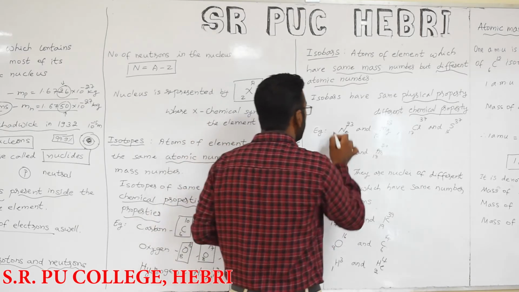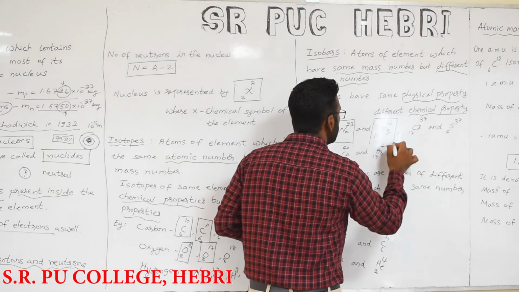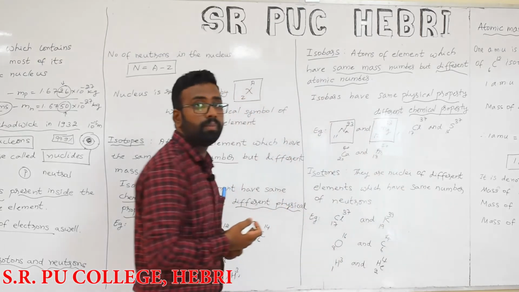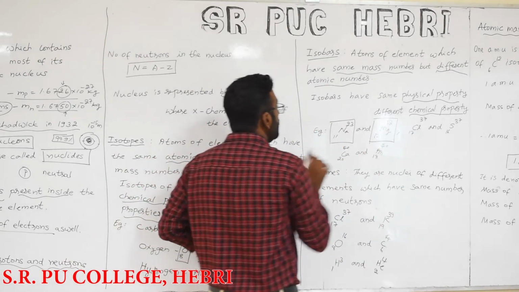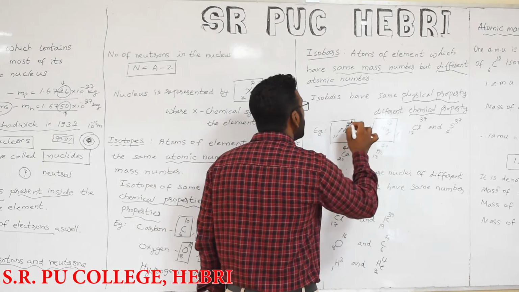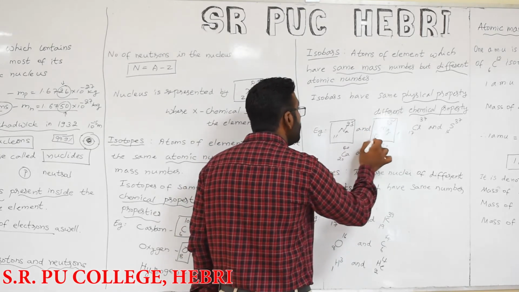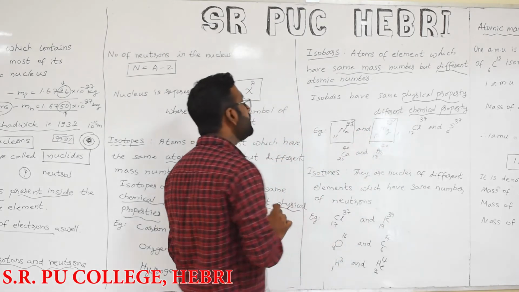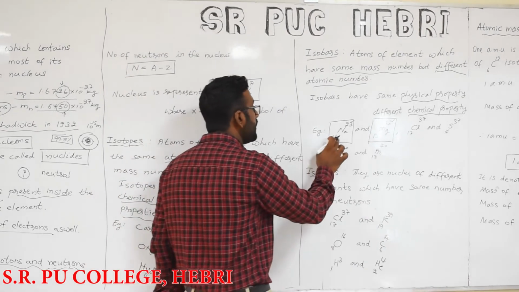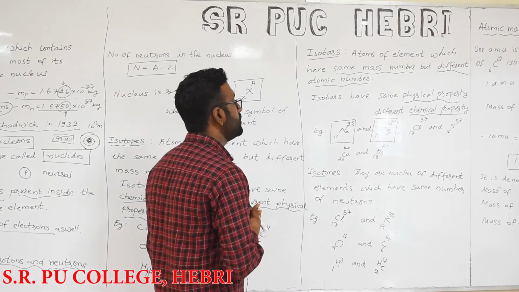Here I have taken sodium and magnesium. These isobars have the same mass number but different atomic numbers. What is the meaning of that? They must have different numbers of protons but the same number of neutrons.